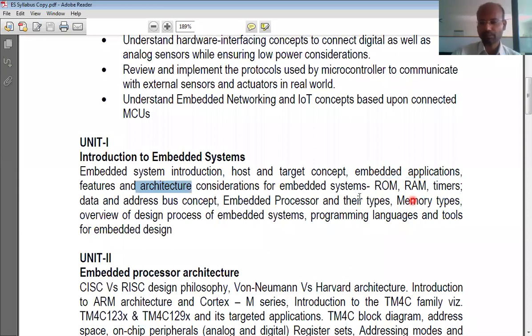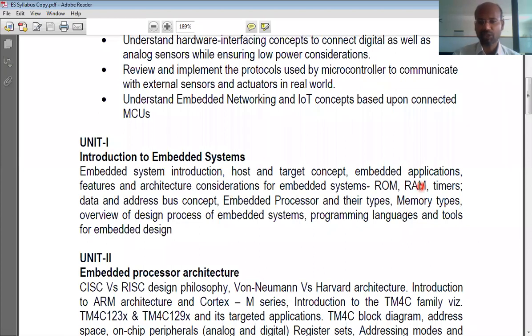Next, we have other things called RAM, timers. ROM and RAM, we all know: read-only memory and random access memory. Read-only memory is permanent memory in a certain way. RAM is temporary memory.